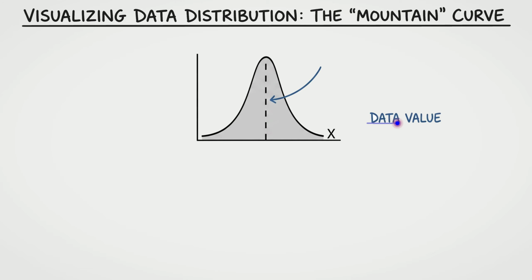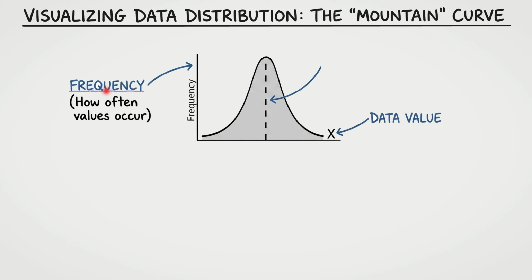The horizontal axis represents the actual value of our data, while the vertical axis represents frequency, which is just a fancy way of saying how often those specific values occur in our dataset. Now look at this dashed line right down the middle. This marks the absolute peak of our mountain.